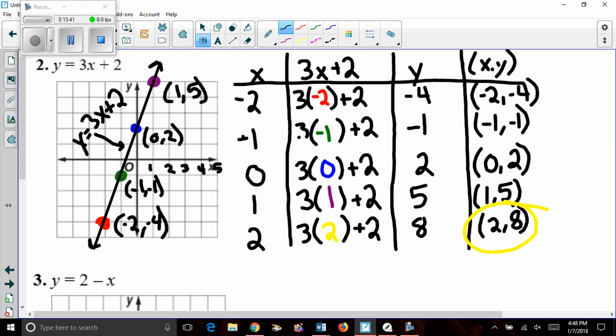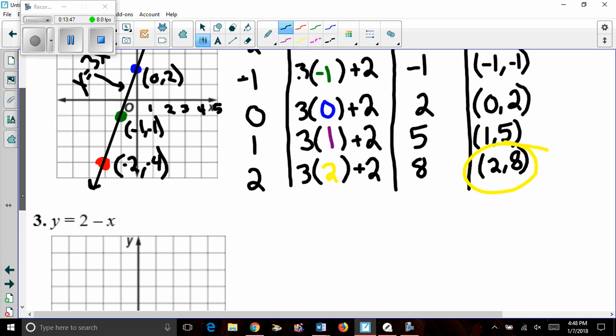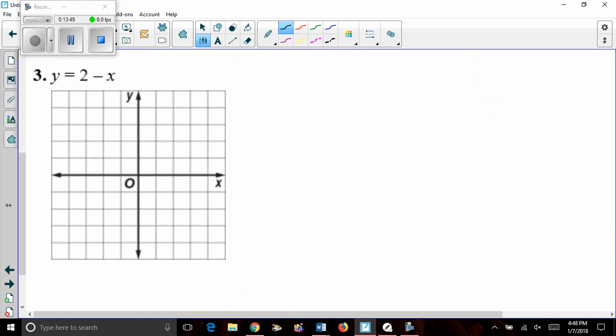All right. Again, pause and go back and listen to any point. But let's go ahead and keep moving. Our next example is y equals 2 minus x. Again, I need to create my table with x, my rule, y, and x, comma, y.